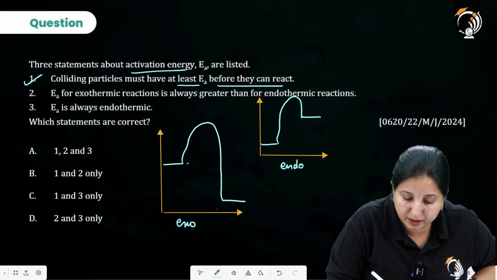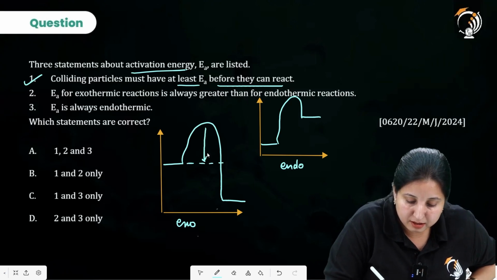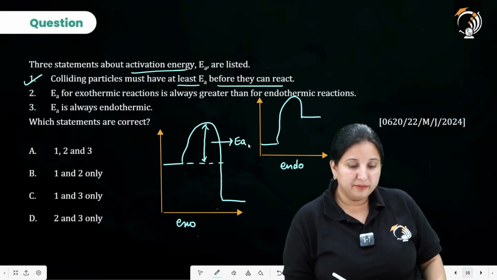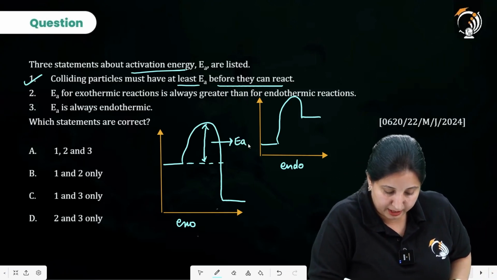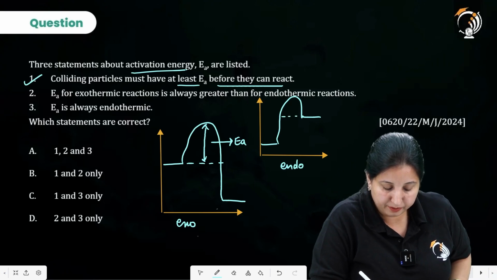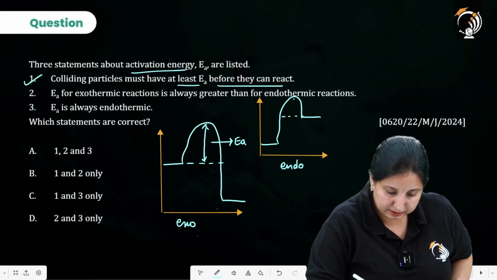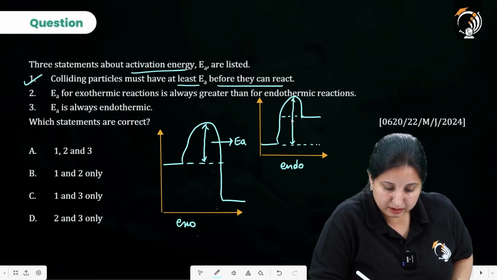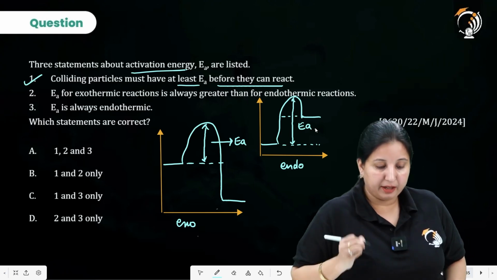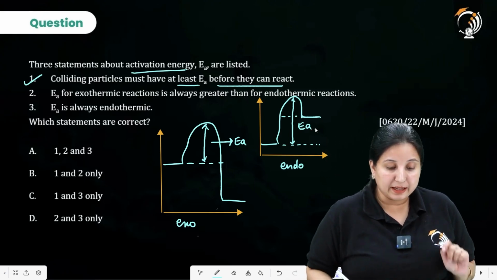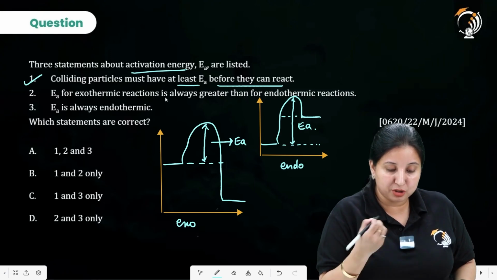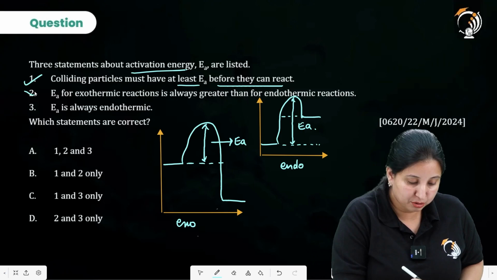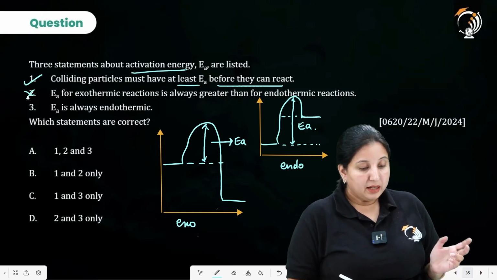Now in this particular case, this is going to be my activation energy, and in this particular case, this is going to be my activation energy. Now the question is saying activation energy for exothermic reaction is always greater. So we are looking that it is not greater. So this is not going to be my answer.